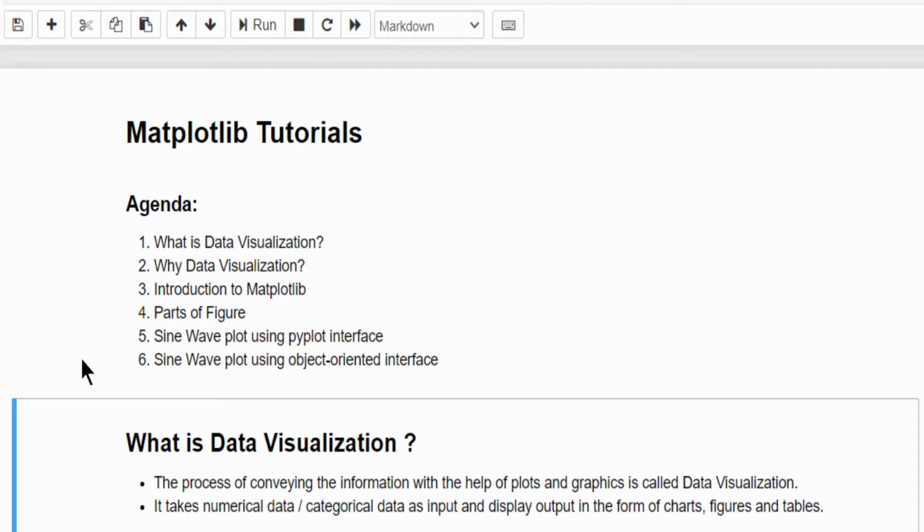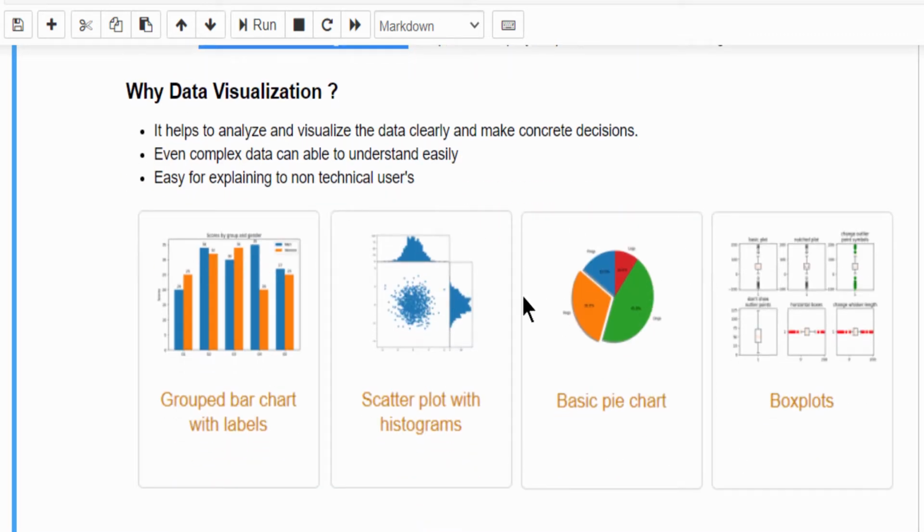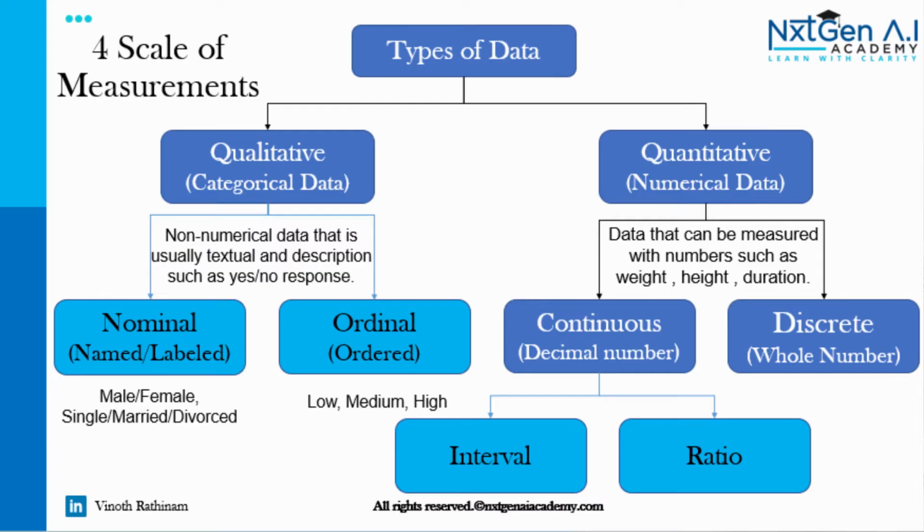In the introduction to Matplotlib video, we understood one thing. We use numerical and categorical data as input to generate the charts and plots like this. Here comes the knowledge of statistics. So before we start learning about each chart, we must have a clear understanding about the types of data, that is, what do we mean by numerical data, categorical data, and so on.